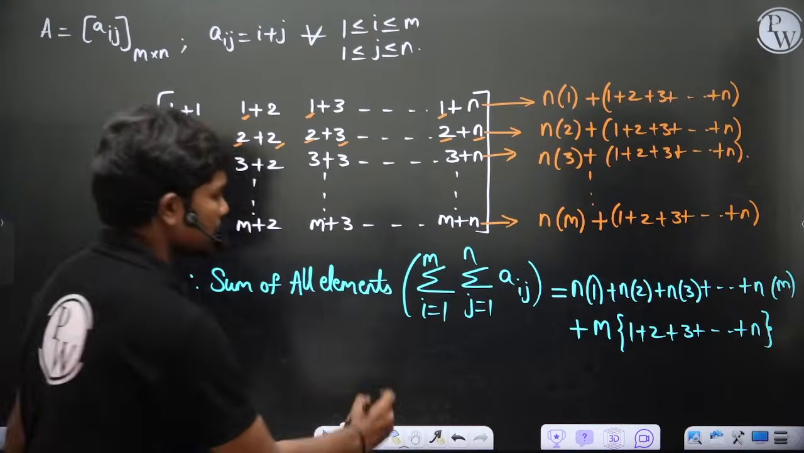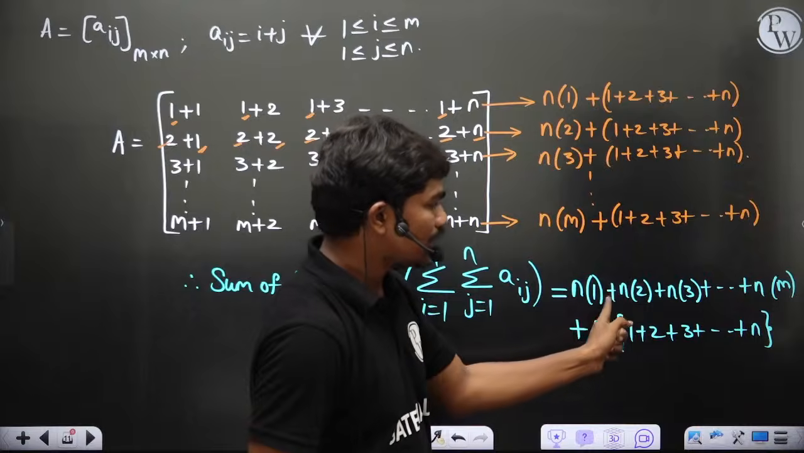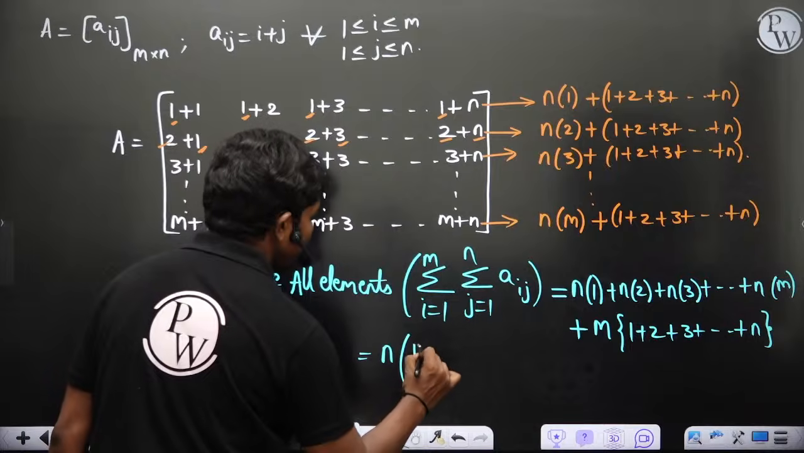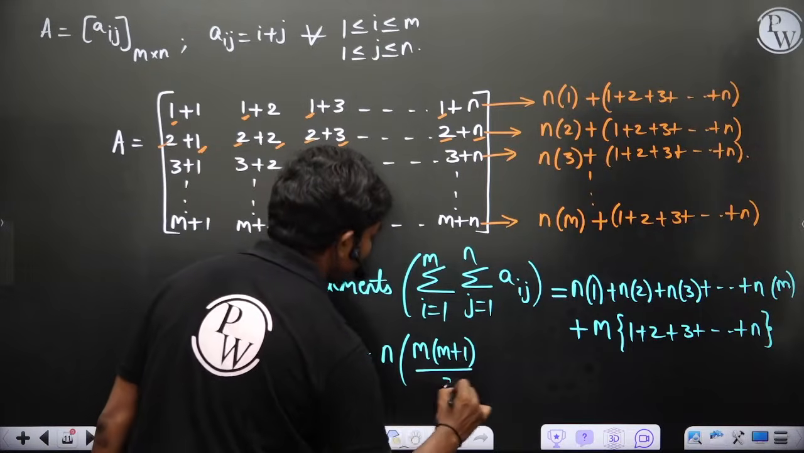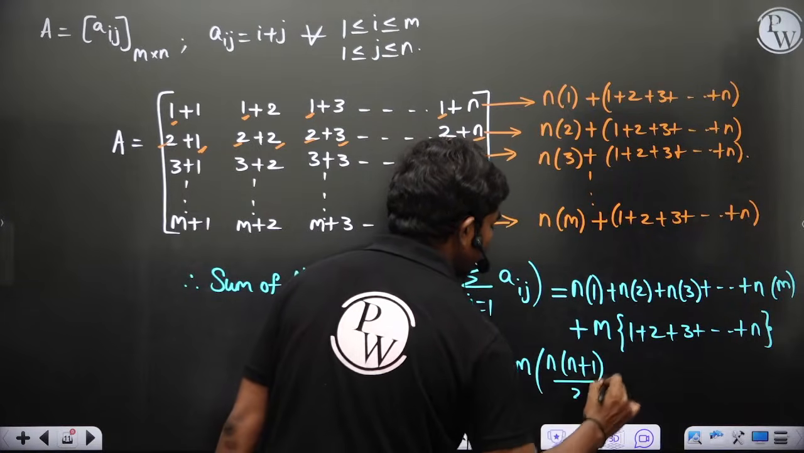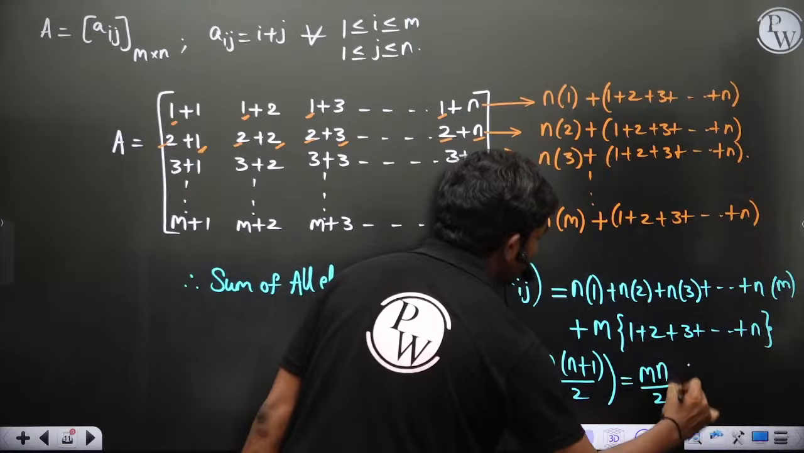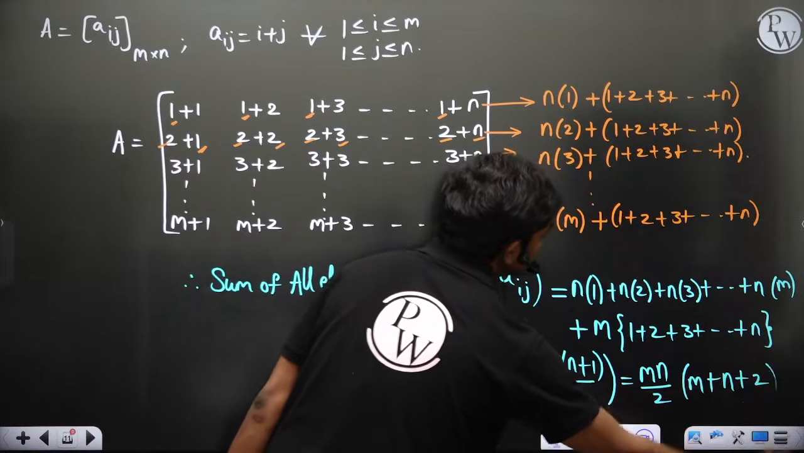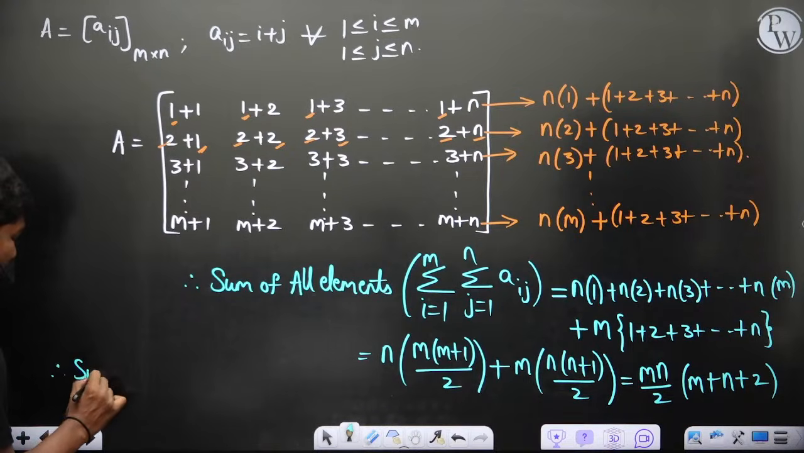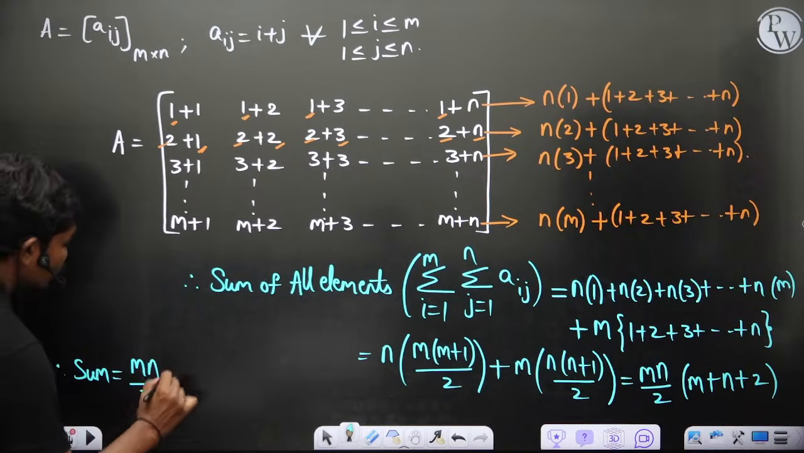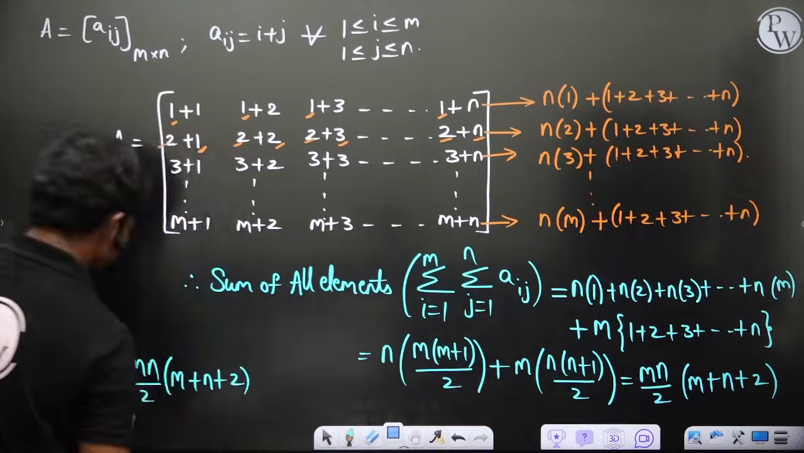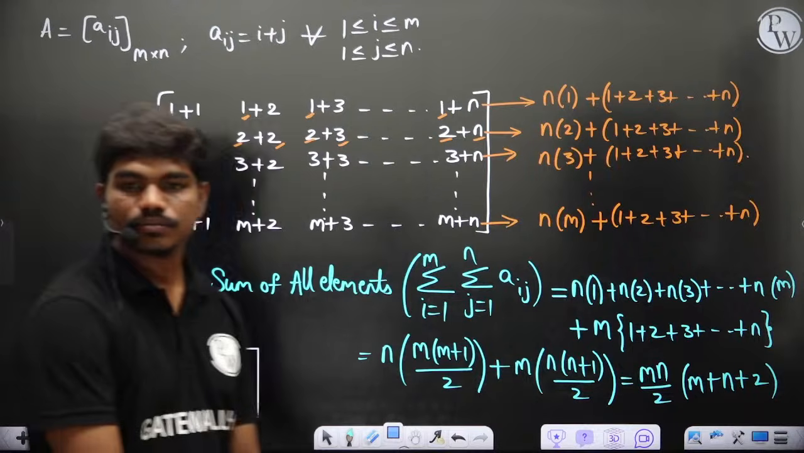And if you simplify this, taking n common, this is 1 plus 2 plus 3 and so on plus m. This is the sum of the first m natural numbers, so I have n times m into m plus 1 by 2, plus m into, this is the sum of the first n natural numbers, n plus 1 by 2. If I take mn by 2 common from both the terms, I have m plus n plus 2 of course. So that's the expression for the sum of the numbers. Clear? So the sum is equal to mn by 2 times m plus n plus 2. Clear? So this is what you have. Got it? Did you understand?